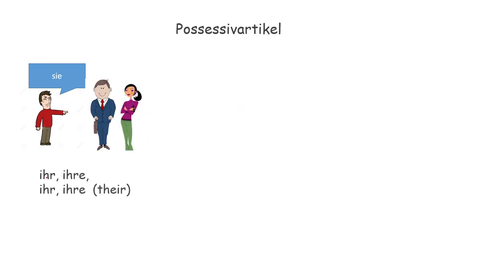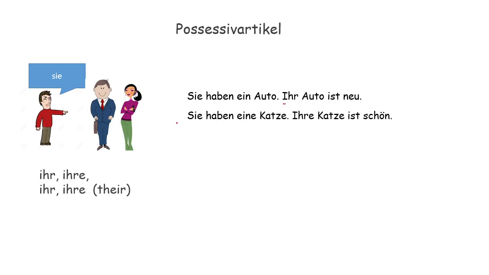Sie, ihr, ihre, they. Sie haben ein Auto. They have a car. Ihr Auto ist neu. Their car is new. It's the first word, that's why it's capital, otherwise it's small. Their car is neu. Sie haben eine Katze. They have a cat. Ihre Katze ist schön. Katze is feminine, so ihre Katze ist schön.